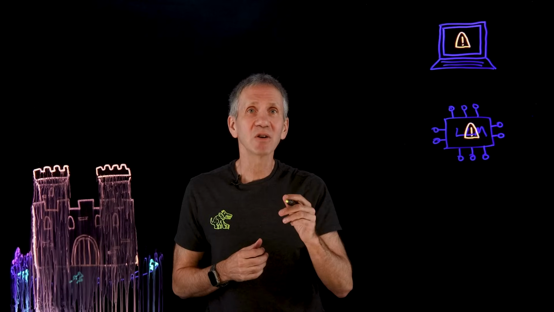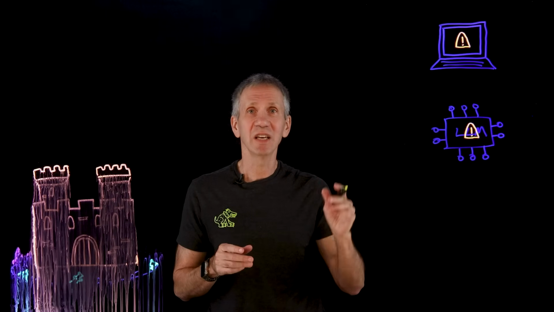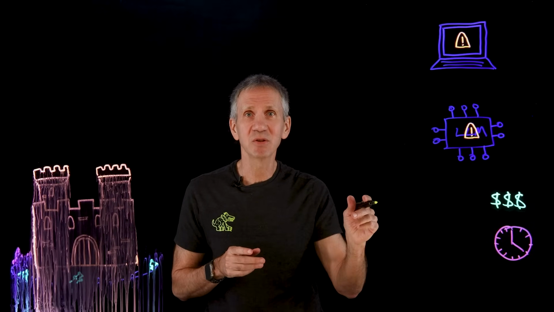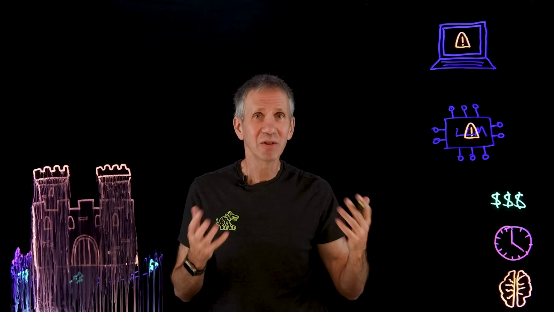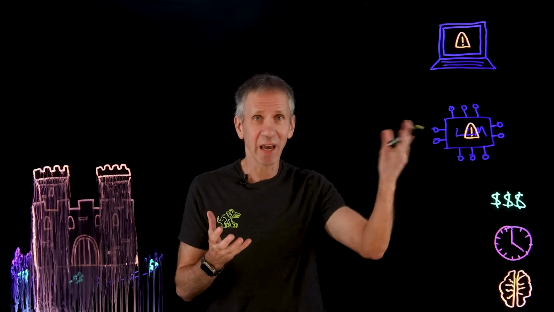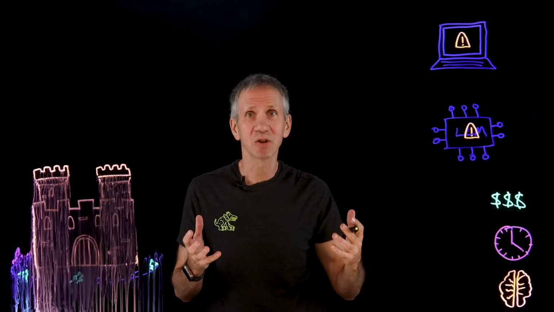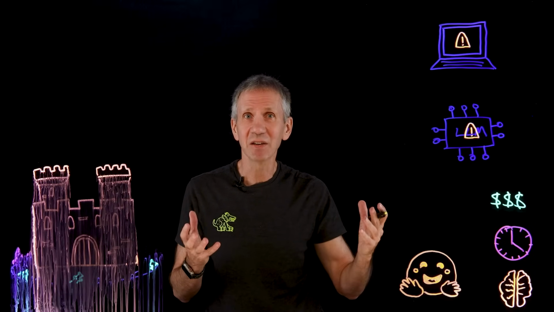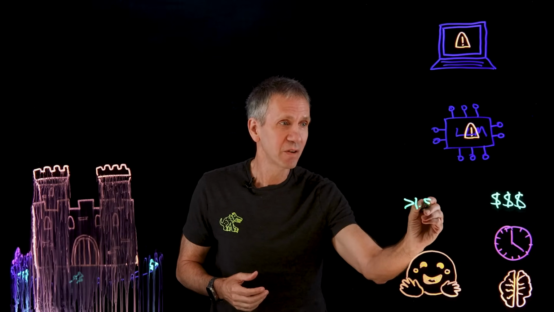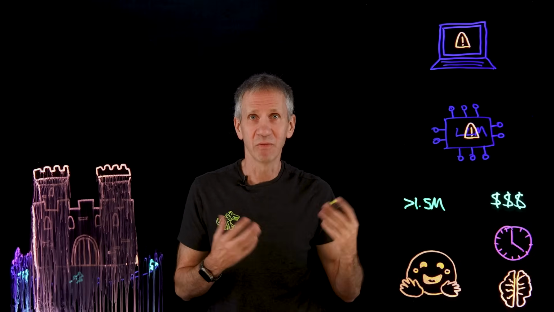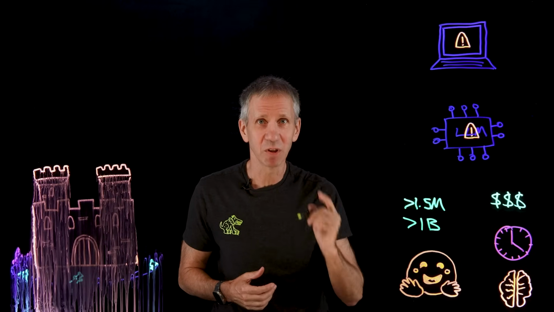Consider also, most organizations are not going to build their own models because it's too expensive, it's too time consuming, requires too much expertise. So where will they get them? Well, they're either going to get them already delivered with the AI platform that they're using, or they're going to go to some open source repository like Hugging Face. And Hugging Face has got, right now at this point, more than 1.5 million models available. And some of these models have more than 1 billion parameters with a B.